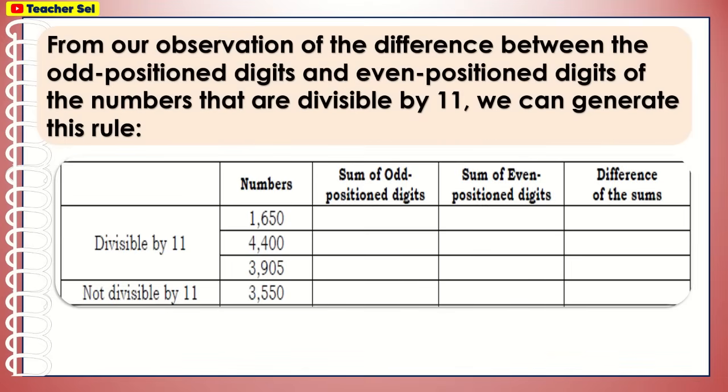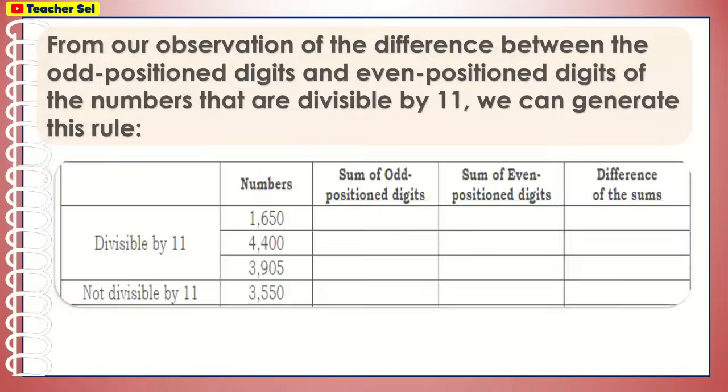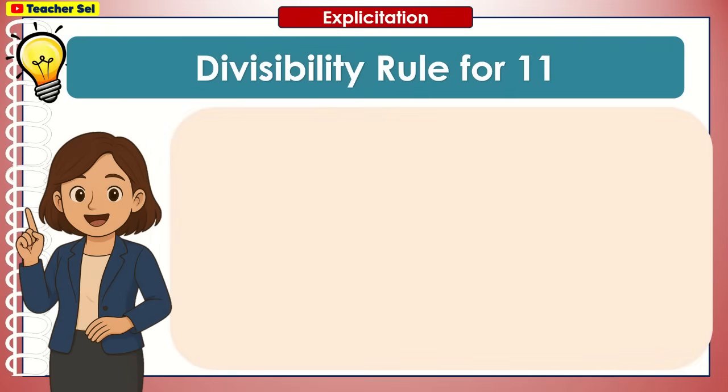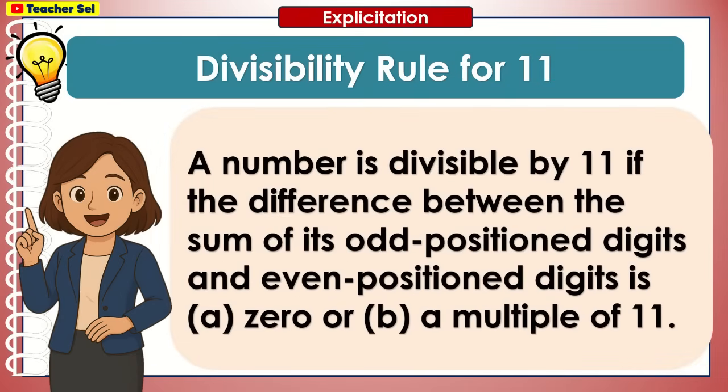From our observation of the difference between the odd position digits and even position digits of the numbers that are divisible by 11, we can generate this rule. Divisibility rule for 11: A number is divisible by 11 if the difference between the sum of its odd position digits and even position digits is 0, or a multiple of 11.